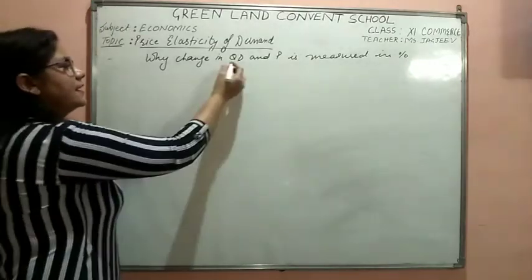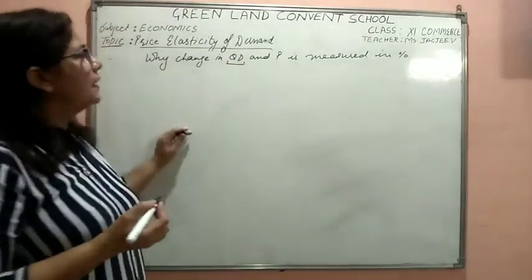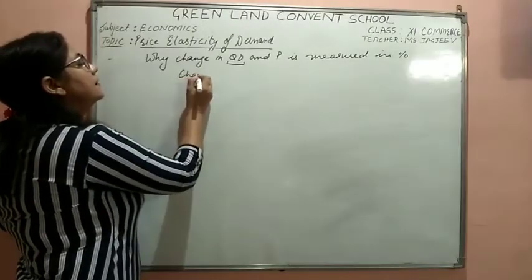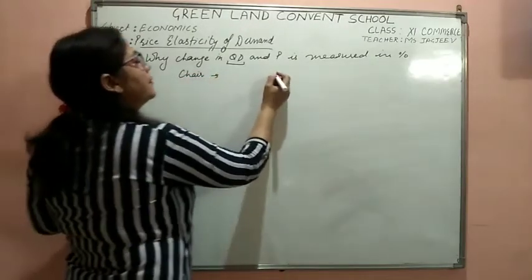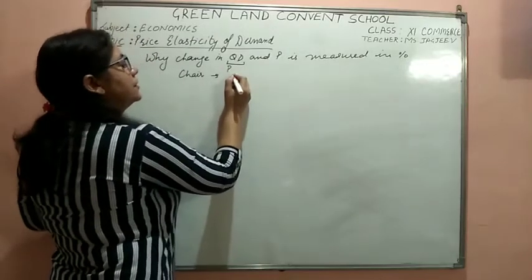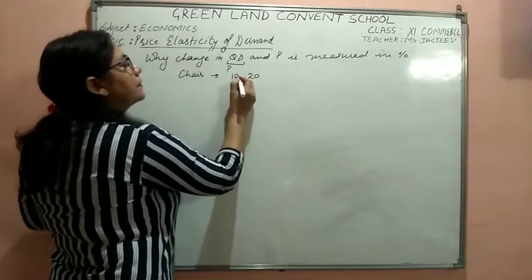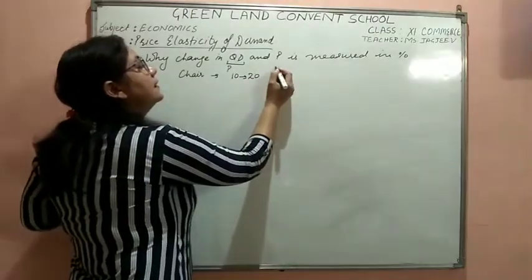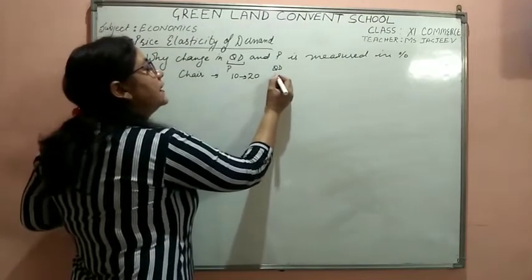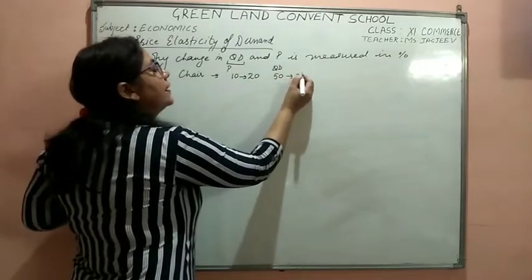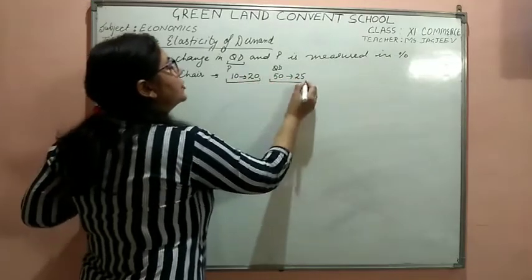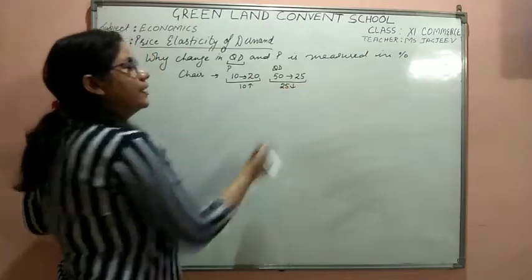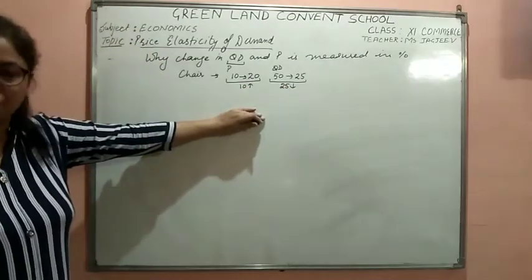Look, when we say we are measuring the change in quantity demanded in absolute figures, absolute figures means, like, take the quantity demanded and price of chairs. If the price of a chair increases from 10 to 20, we can say that the quantity demanded of the chair decreases from 50 to 25. This is what we are measuring, the absolute change. With the increase of 10 units, the decrease is of 25 units. This is what we call absolute change.